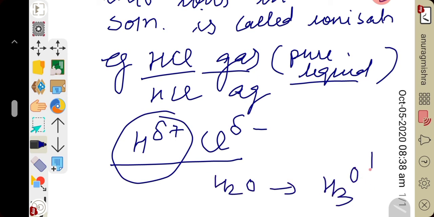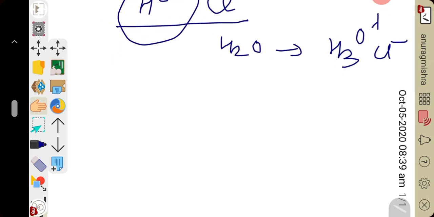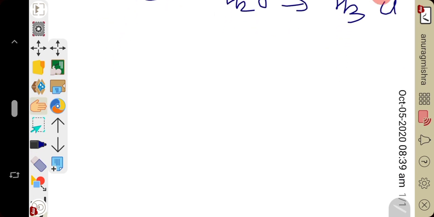H3O plus and Cl minus ions will be present in the solution of hydrochloric acid. That's why it conducts electric current. So I hope you understood the difference between ionization and dissociation.